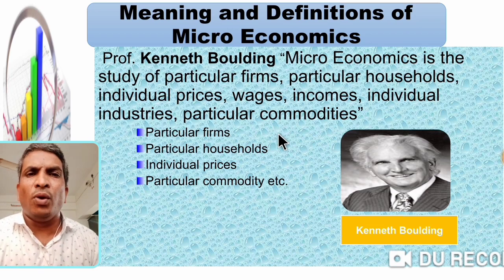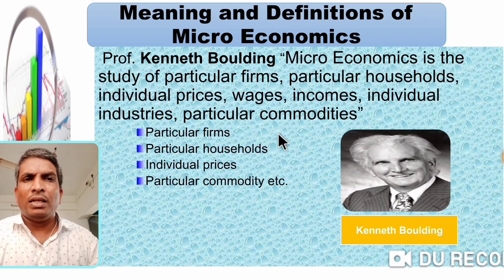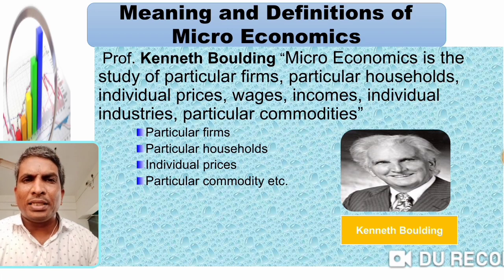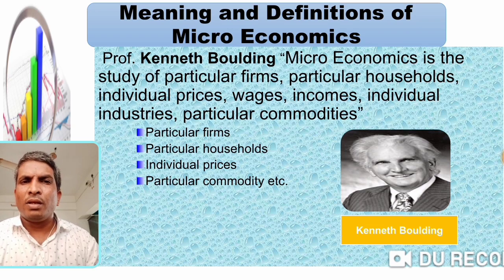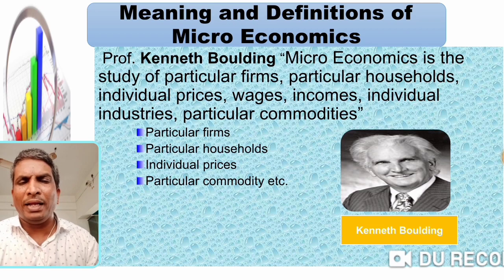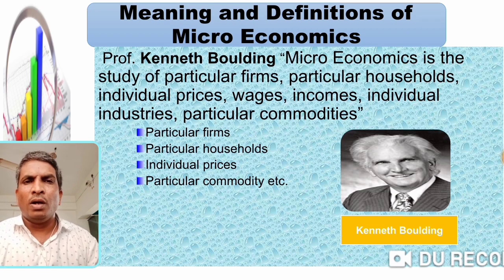According to Kenneth Boulding's view, it is individual study. For example, in our Sangli city, suppose there are 1000 industries. Out of 1000 industries, we select a single industry and study it in detail, it is called micro. In our city there are thousands of families. Out of thousands of families, we select a single family and study it in detail, it is called micro. A particular commodity like sugar, how to determine the price of sugar?